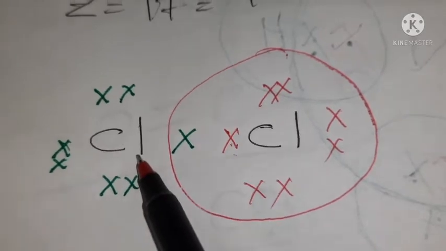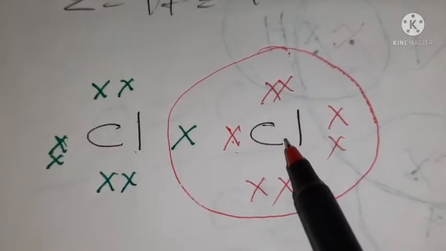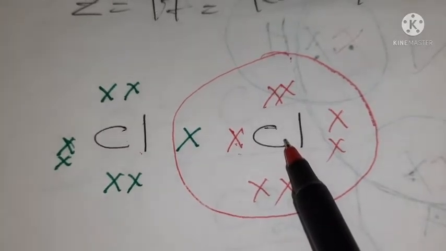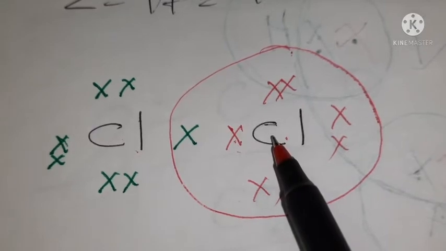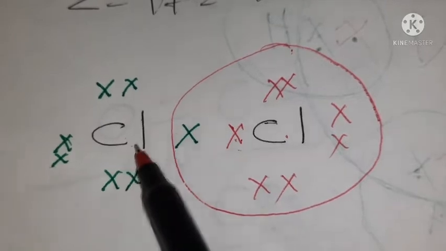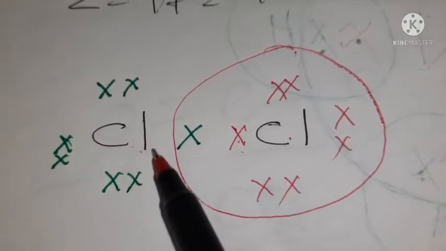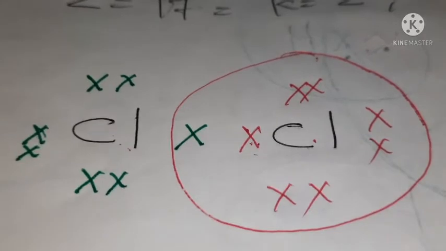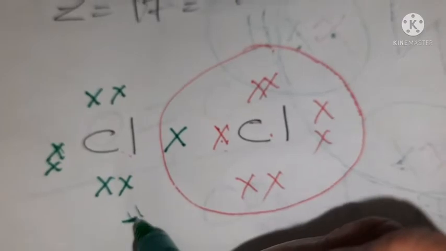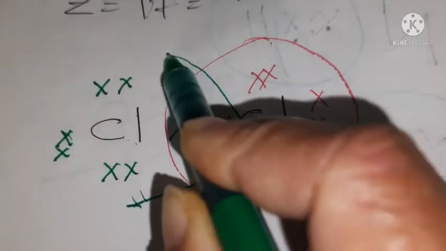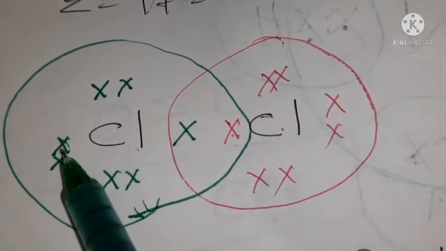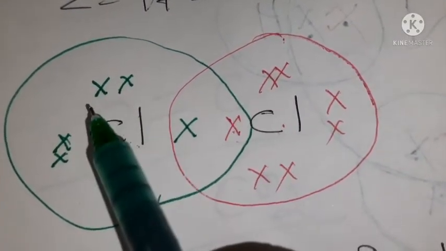Now this chlorine also shares its electron with this one. Sorry, this chlorine shares its electron with this. So now this electron should come in the vicinity of the other. See here. Now see, this chlorine also has 8 electrons: 1, 2, 3, 4, 5, 6, 7, 8.